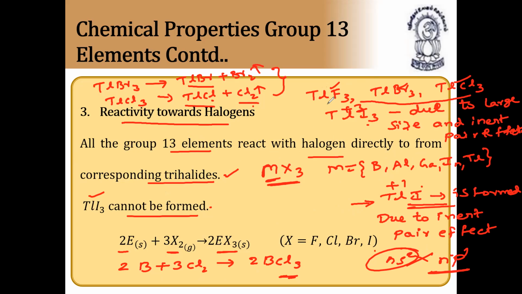Thallium will form trihalides up to thallium trifluoride, thallium tribromide, thallium trichloride. But thallium tribromide and thallium trichloride are not stable at low temperature, and they change to form thallium monobromide and thallium monochloride, along with bromine gas and chlorine gas. And thallium iodide is formed due to the inert pair effect. Thallium triiodide does not form. So please make a note. This is the reactivity trend of group 13 elements towards halogens.